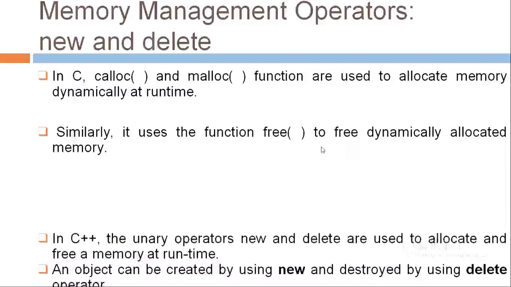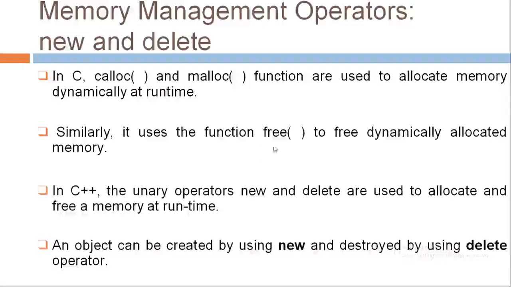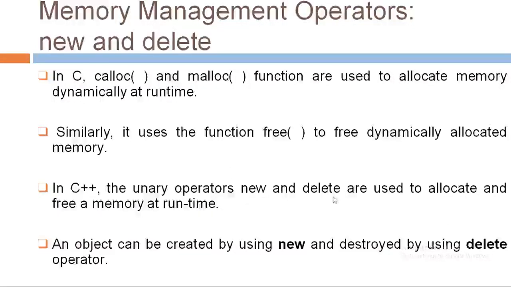Same way, in C++ we have unary operators new and delete. New operator is used to allocate memory dynamically, and delete operator is used to deallocate or free a memory at runtime. An object can be created by using new and destroyed by using delete operators.